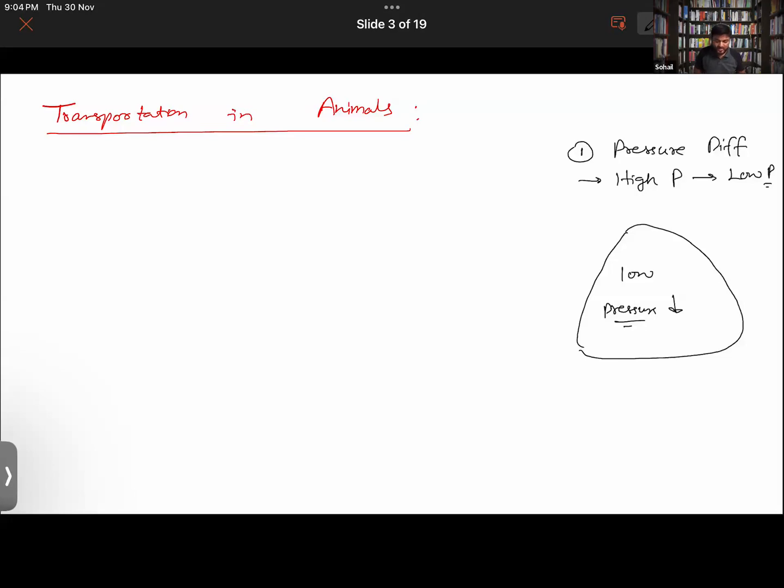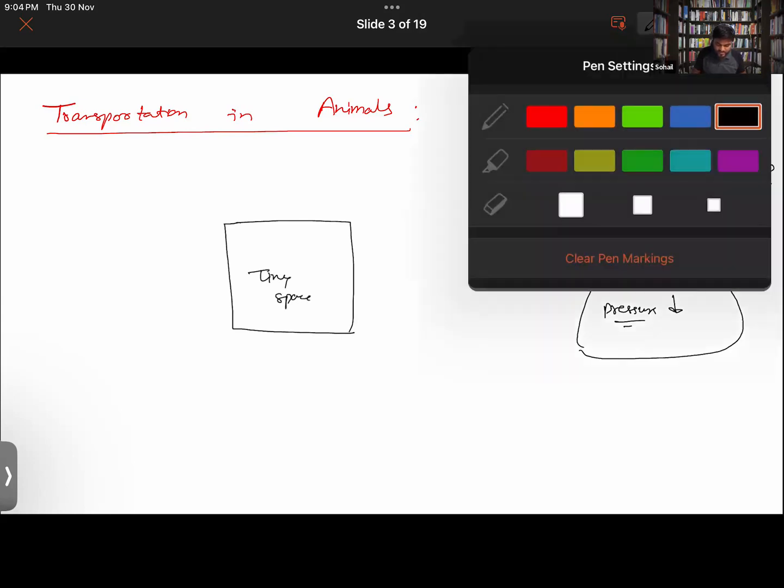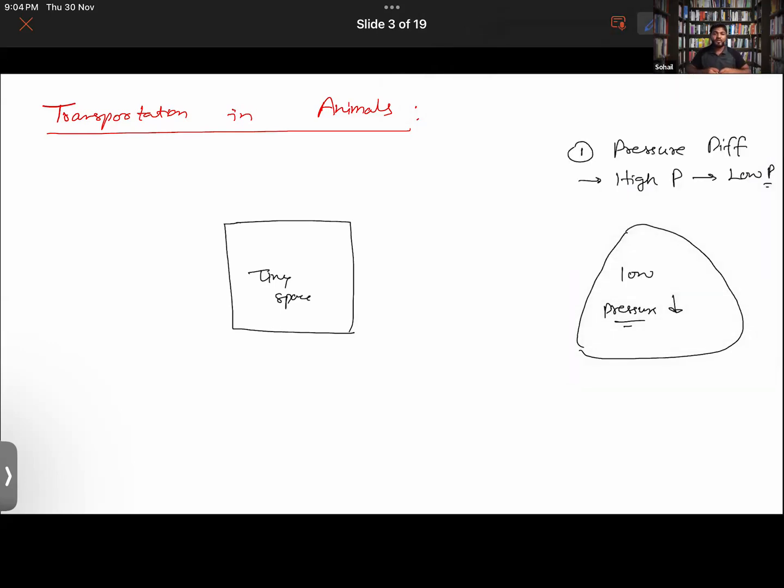The simple thing here is that if you were to store so many air molecules in a very tiny space, we know that air molecules move here and there randomly, so they will be hitting the walls of the container. I have a very tiny container in which I have stored some air molecules.